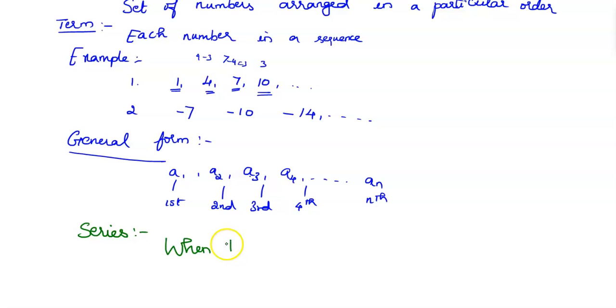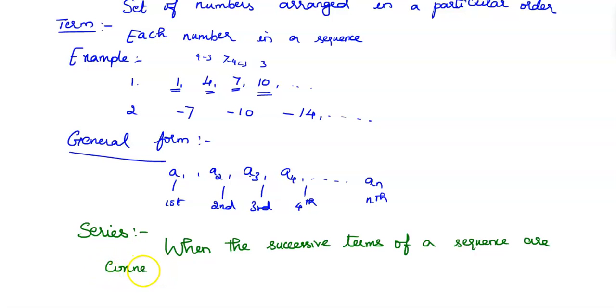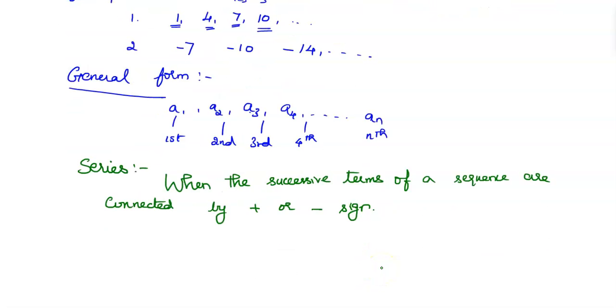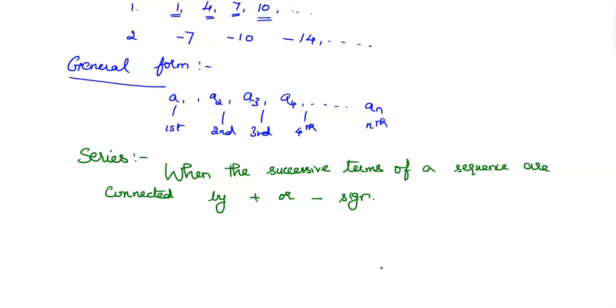When the successive terms of a sequence are connected by plus or minus sign, then we can call it a series.